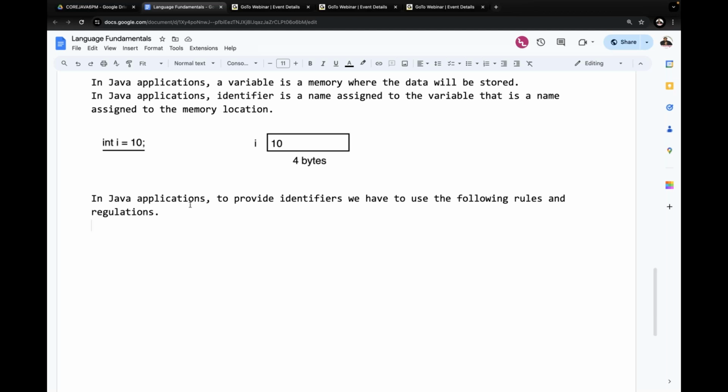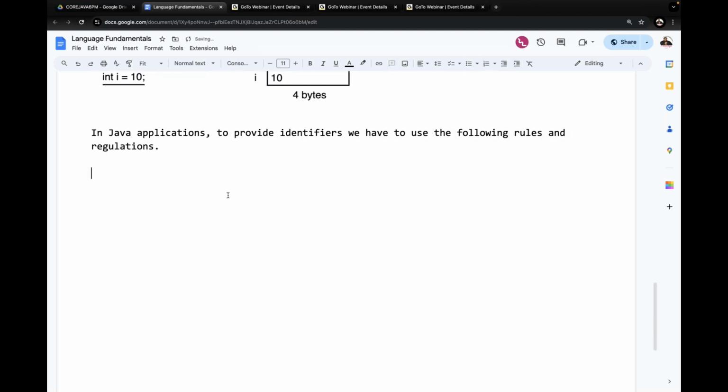What rules and regulations do we have to follow here? Listen carefully, all of you. The very first one: all Java identifiers must not start with a number.